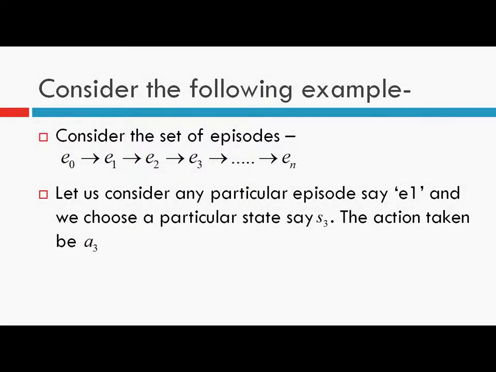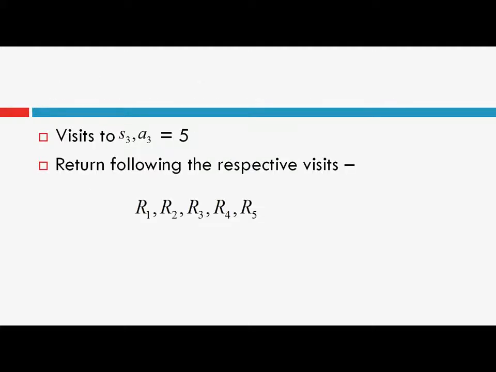Suppose there are 5 situations in this episode e1 when state s3 was encountered and action a3 was selected by our policy, or by the agent.